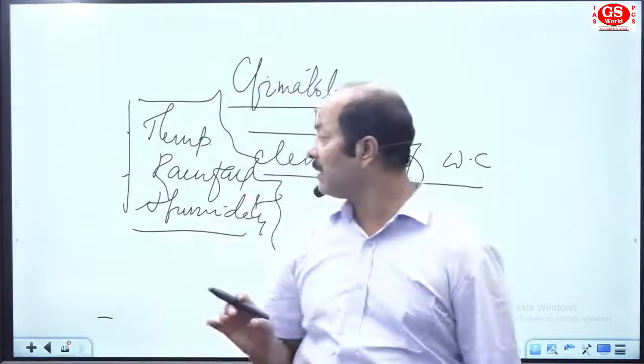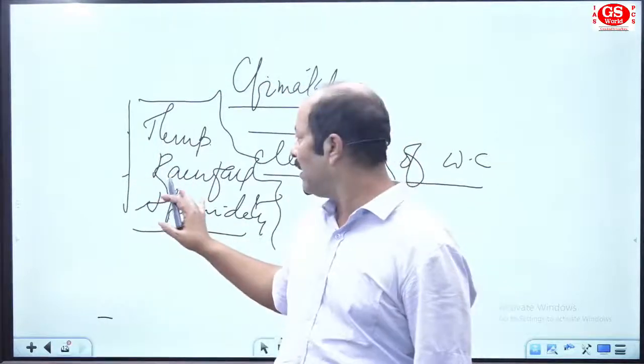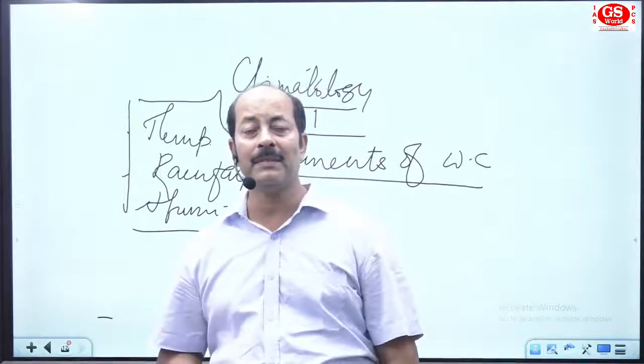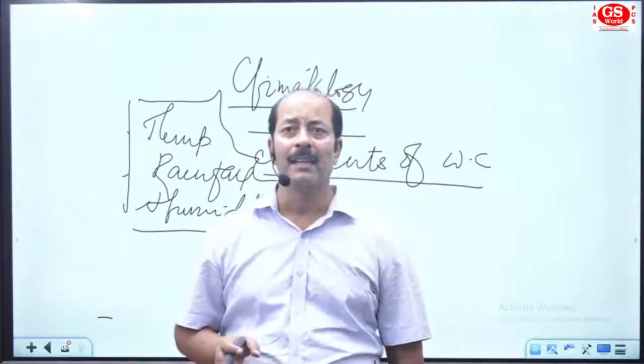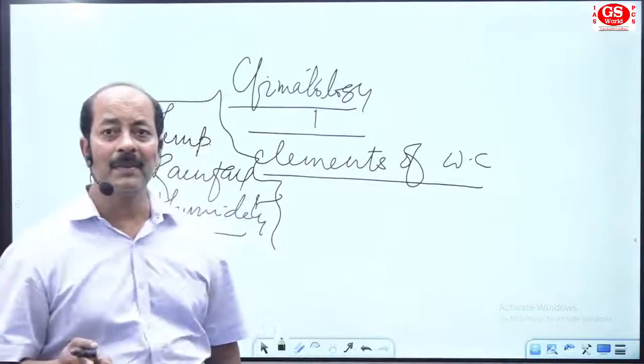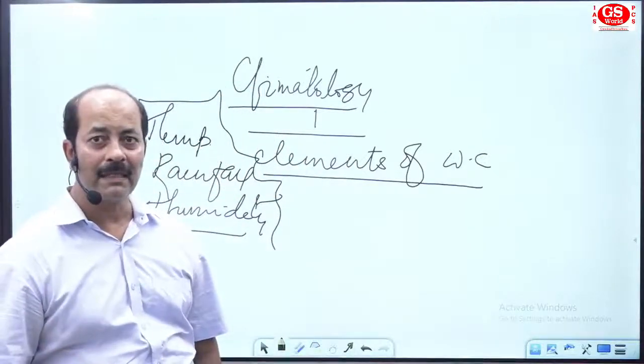Suppose if you understand the temperature area, rainfall area, humidity area, the formation of different forms of condensation, then we'll have very good command over the contents related to climatology, right?